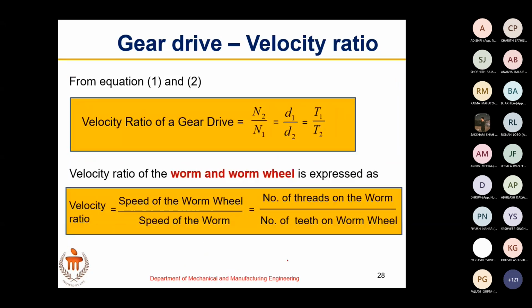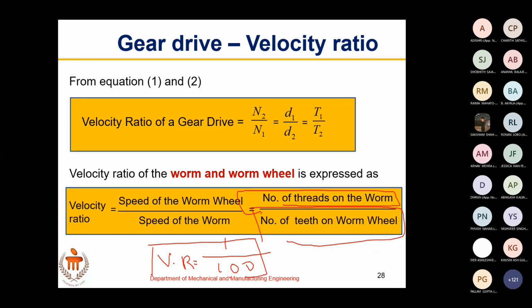So you can see here, velocity ratio is equal to the number of threads on the worm divided by the number of teeth on the worm wheel. It is a single start thread, so the number of threads is 1. Number of teeth on the worm wheel is 100. So if the worm is single start and the worm wheel has 100 teeth, then the velocity ratio is 1 by 100. If it is multi-start, a double start thread, then the velocity ratio is 2 by 100, or 1 by 50, 1 is to 50.